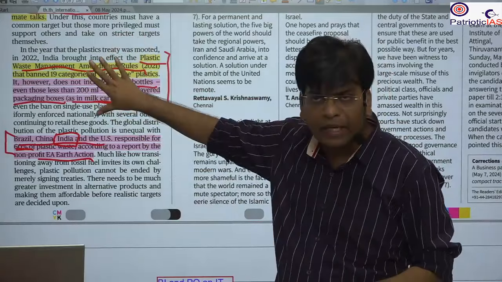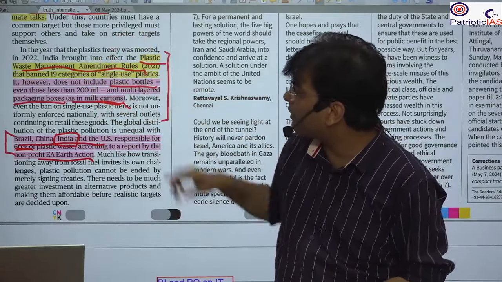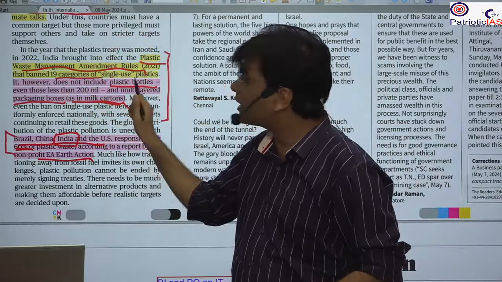For what India has done, here it is given. We have already banned 19 categories of single-use plastic. However, we still have chances because we have not banned plastic bottles and different types of other packaging materials such as the milk carton.